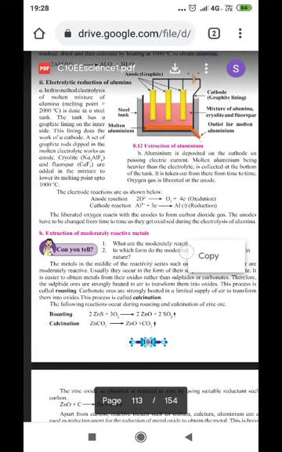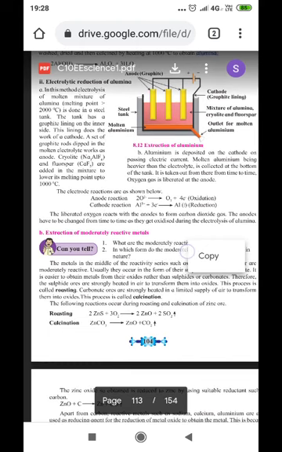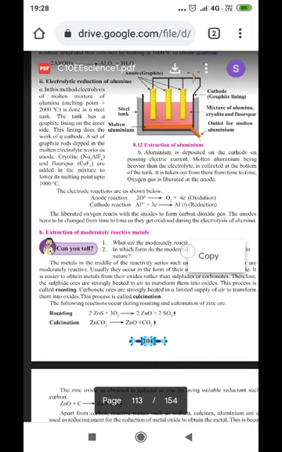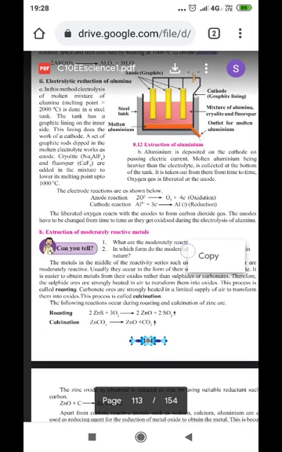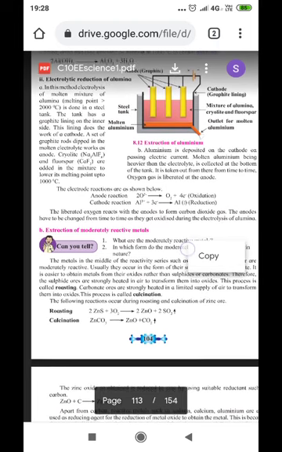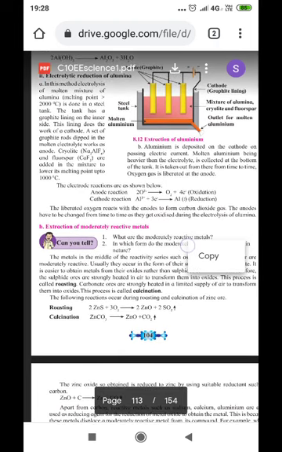In this method, electrolysis of a molten mixture of alumina, whose melting point is more than 2000 degrees Celsius, is done in a steel tank. The tank has a graphite lining on the inner side. This lining does the work of a cathode. A set of graphite rods dipped into the molten electrolyte work as an anode. Cryolite Na3AlF6 and fluorspar CaF2